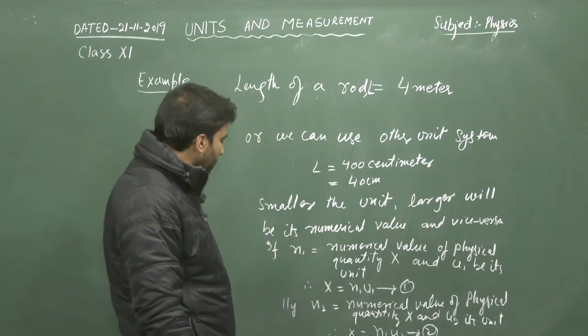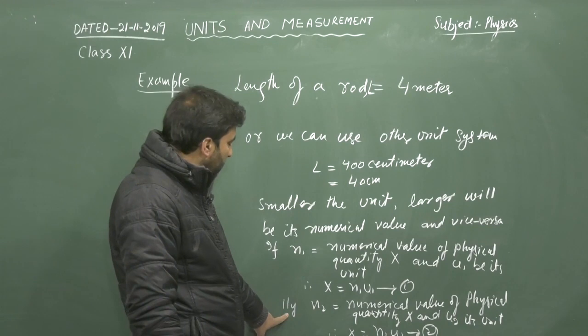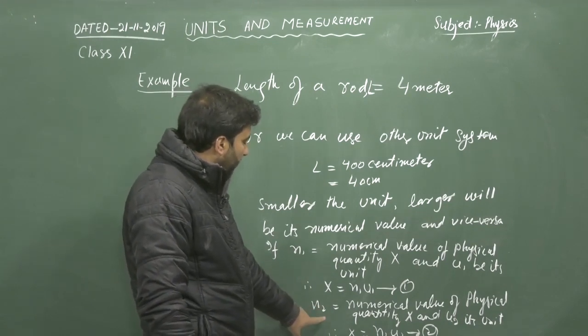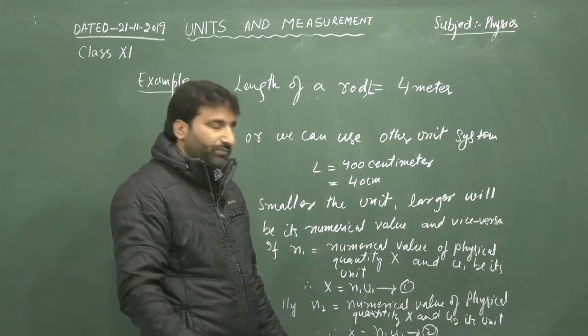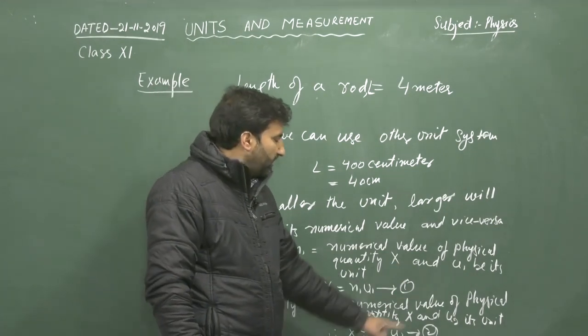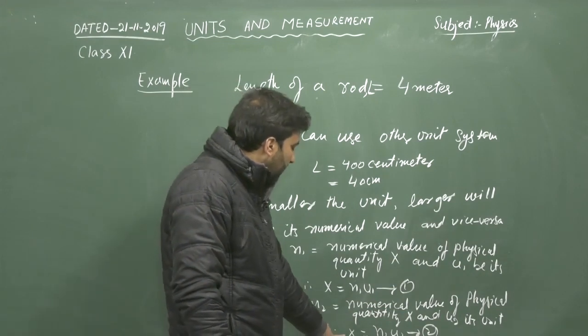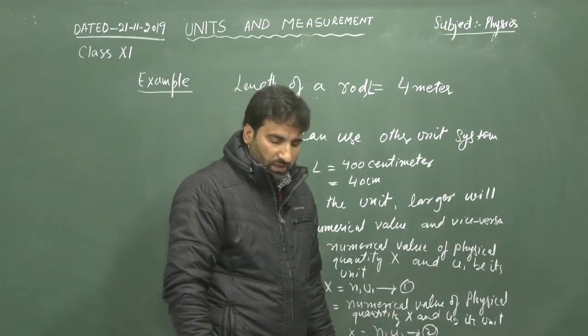Similarly, if n2 is the numerical value of the given physical quantity and u2 its unit, then we can write x is equal to n2 u2.